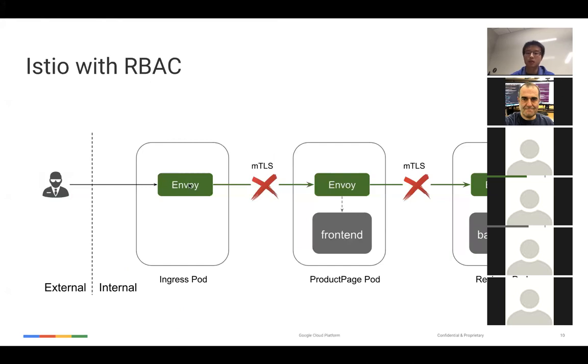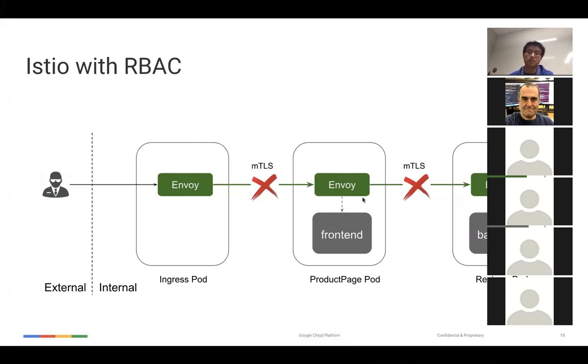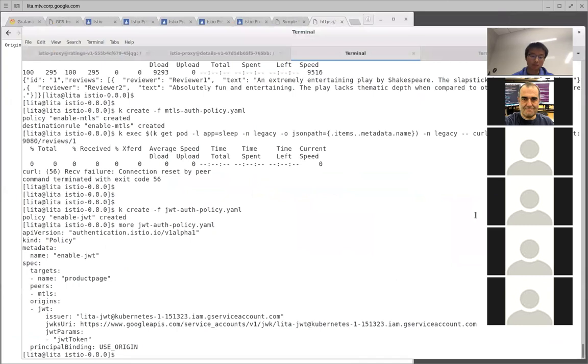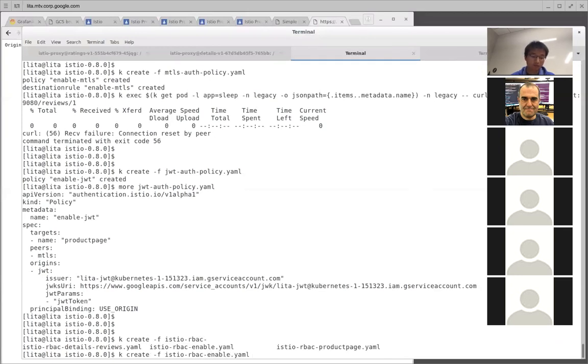So you can see the ingress can access the front end. And then I will specify another set of access rules, so you can see that the front end can access the backend. Let's take a look. So we have Istio RBAC enabled.